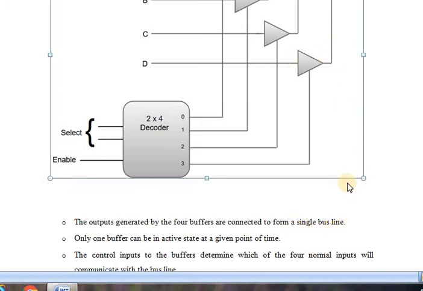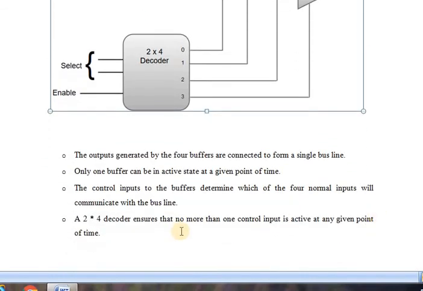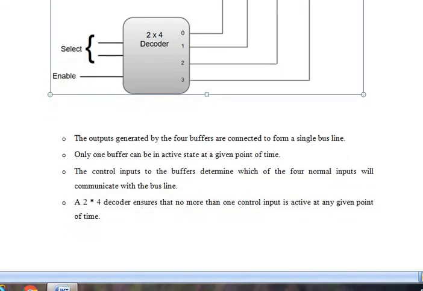So that is what I have said. Only one buffer can be in active state at a given point of time. Here 4 buffers are there, and only one buffer will be active based on the input. If 0 0, buffer A will be active, 0 1 buffer B, 1 0 buffer C, 1 1 buffer D. The control inputs to the buffers determine which of the 4 normal inputs will communicate with the bus line. The 2 to 4 decoder ensures that no more than one control input is active at a given point of time.